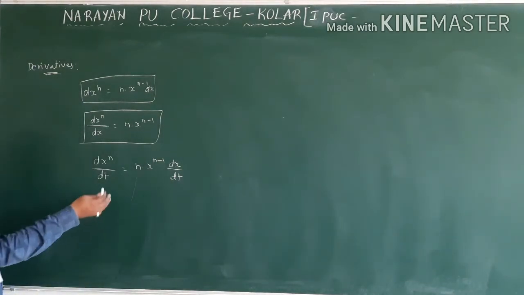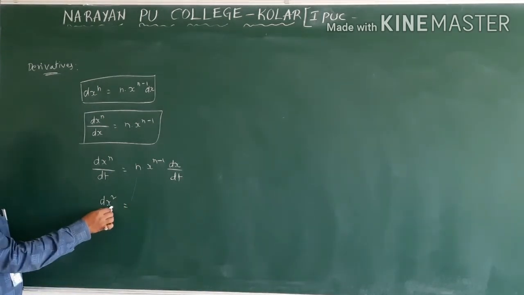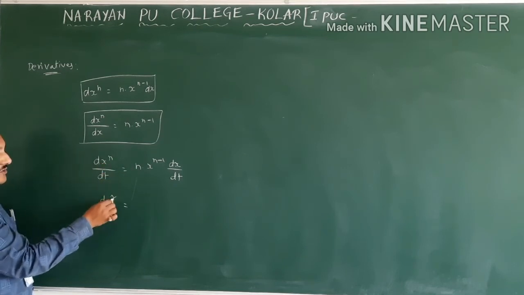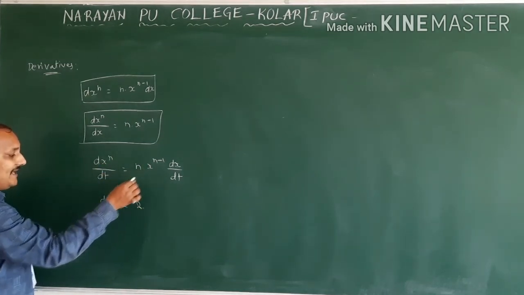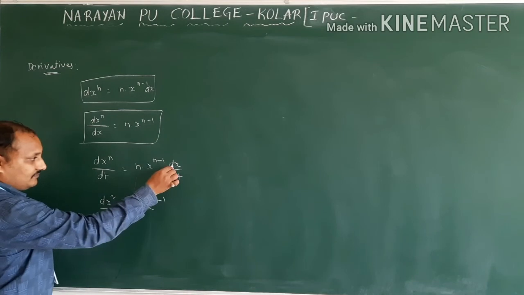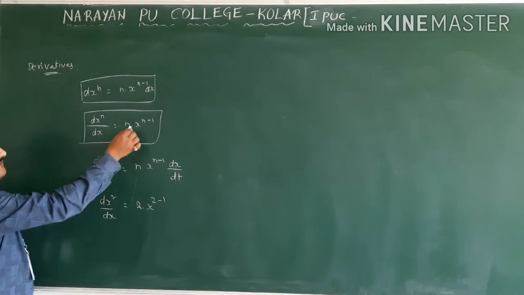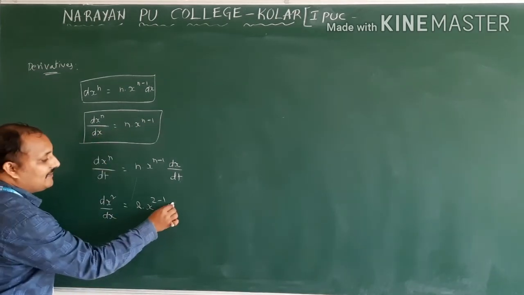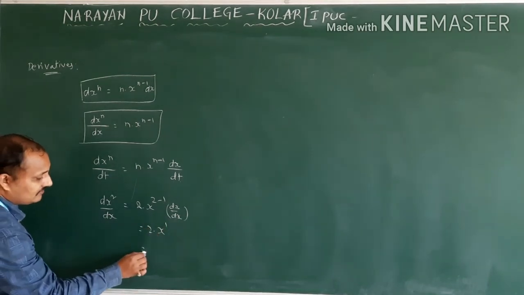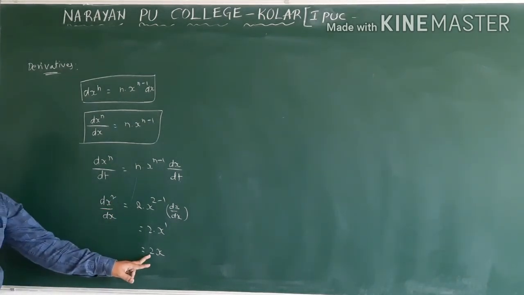So how are we going to apply this? They will ask what is the derivative of x square with respect to x. Apply this formula. In place of n, how much is there? 2. Therefore 2 into x power 2 minus 1. Here, with respect to x we are doing, so we write dx by dx, that becomes 1. Therefore 2 into x power 1, that is nothing but 2x. So the derivative of x square with respect to x is 2x.